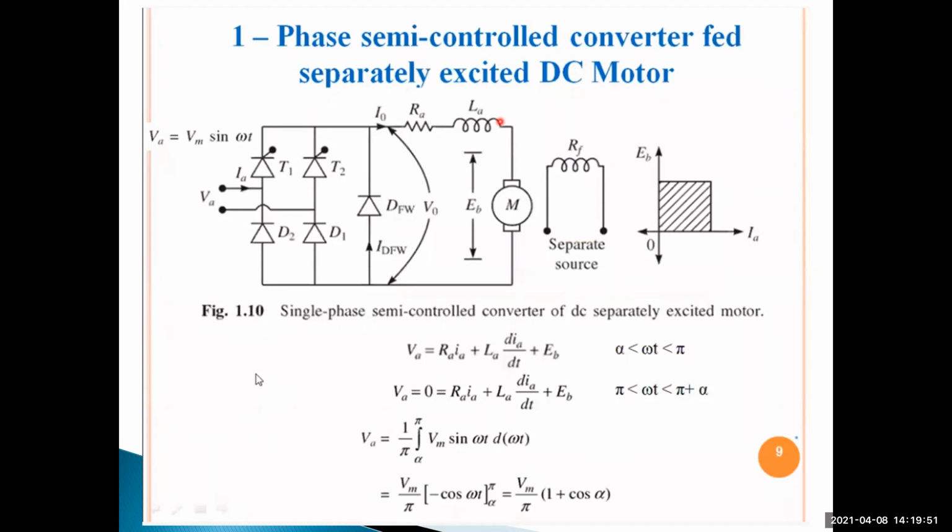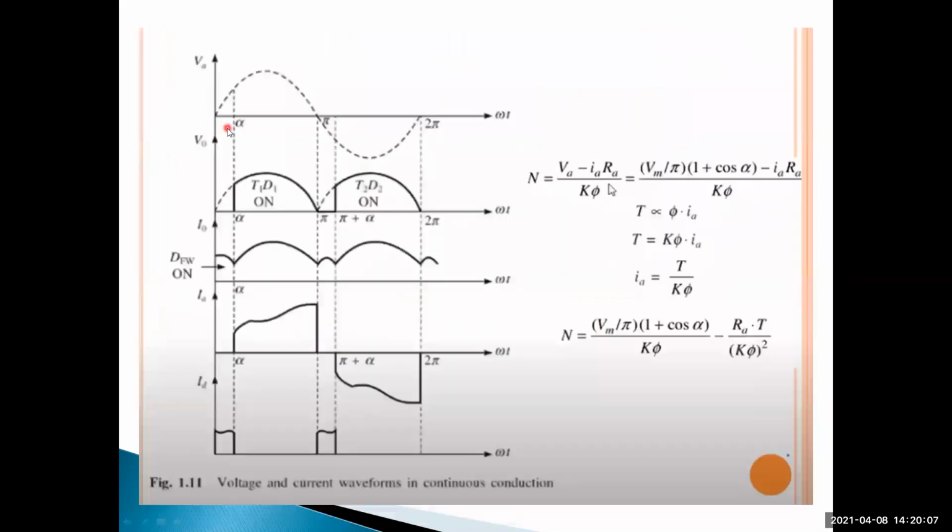Coming to the working principle of the single phase semi-converter fed separately excited DC motor, consider the positive half cycle, that is 0 to pi.